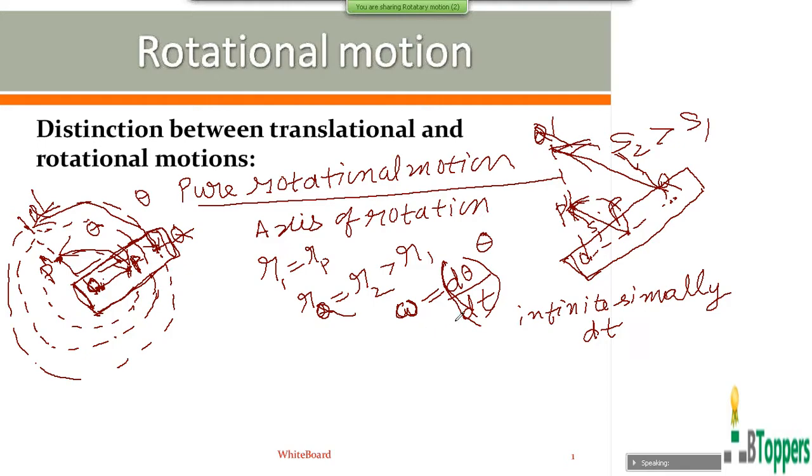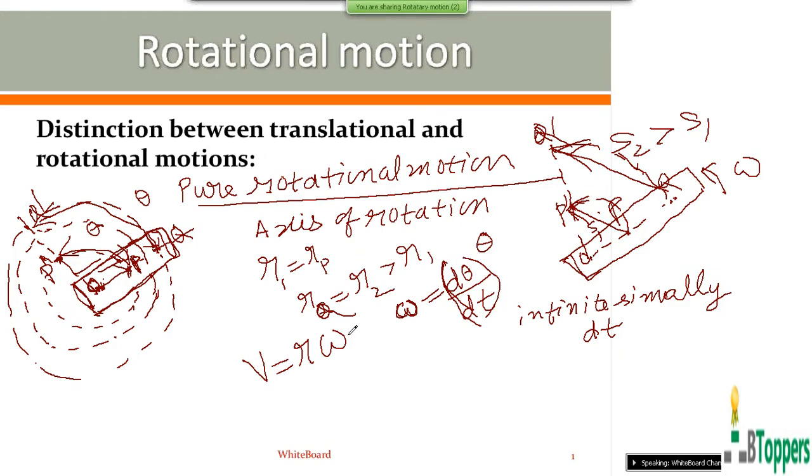Therefore, instantaneous angular velocity omega will be same for all particles of the rigid body. So in general, as I discussed in general circular motion, if a particle moves in a circular path of radius r, then magnitude of the linear velocity of the particle at any instant is given by v equal to r omega.